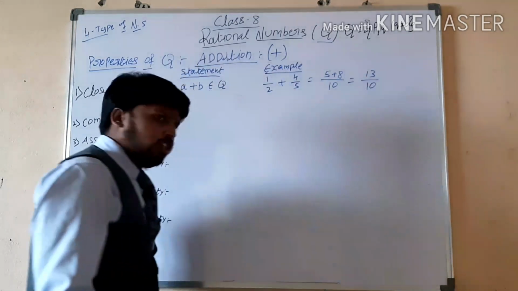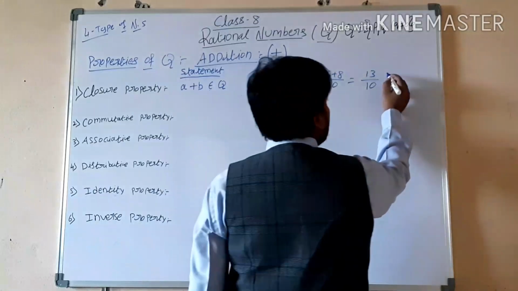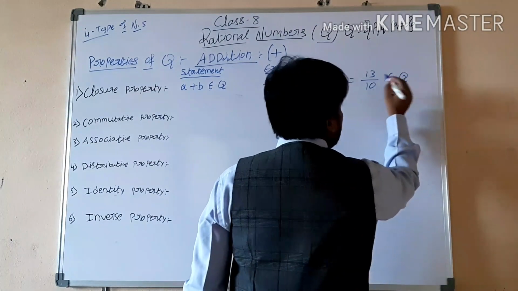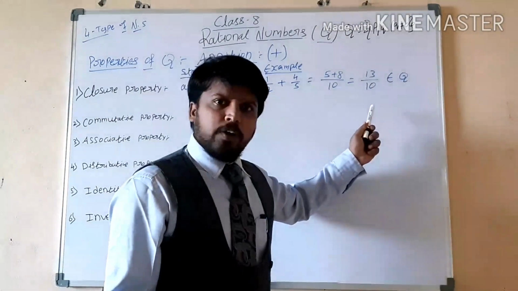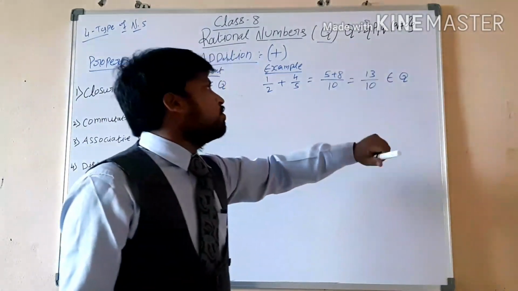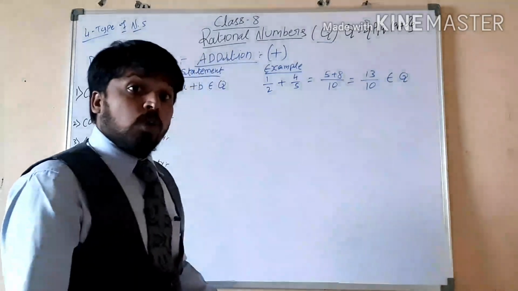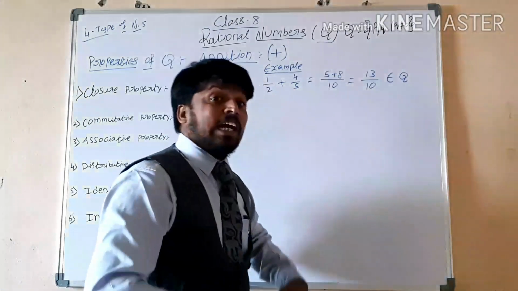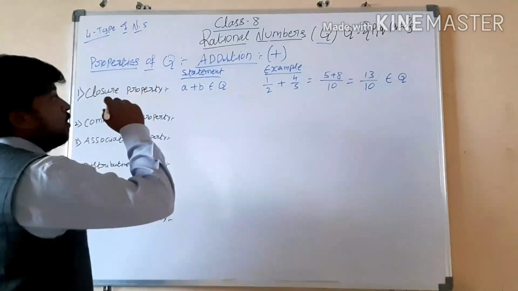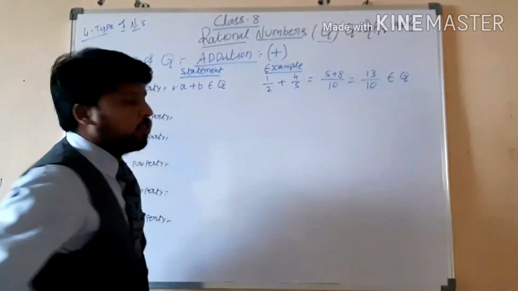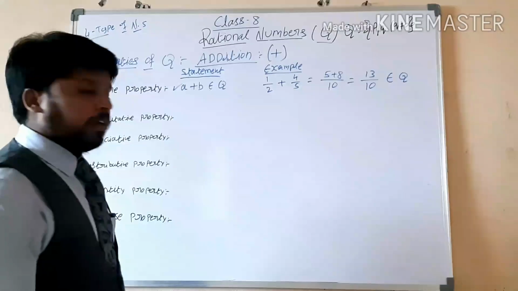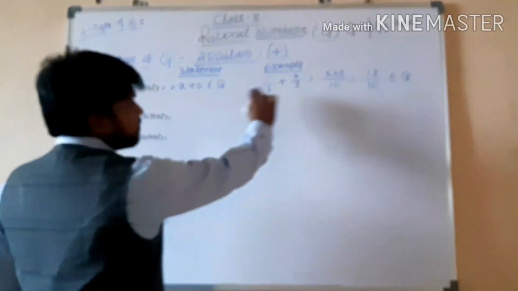Is this 13 by 10 a rational number or not? This 13 by 10 is a rational number only, because it is in the p by q form. Right or not? So it is a rational number. By this result we can conclude that the closure property of rational numbers is satisfied under addition. Right or not?